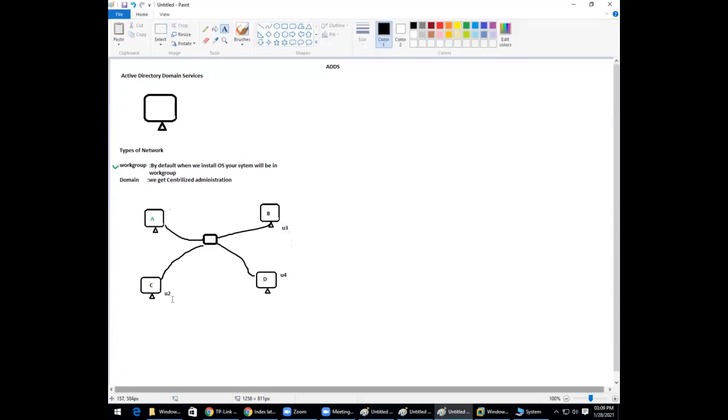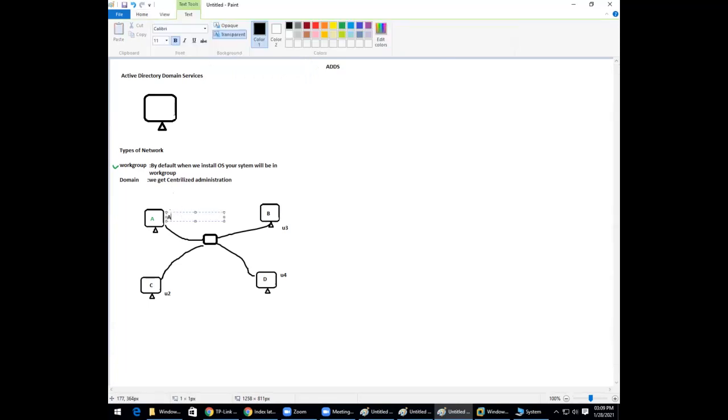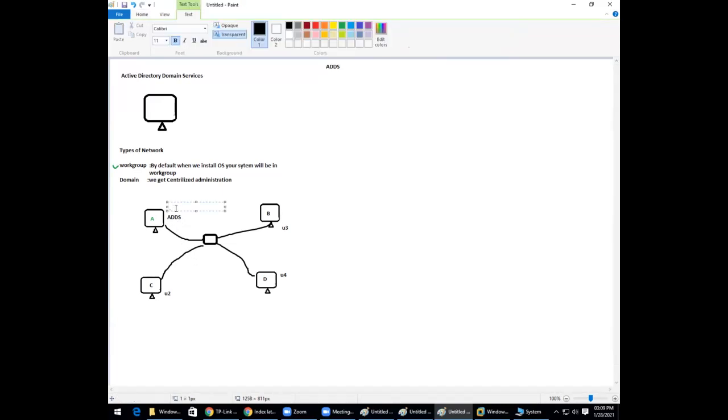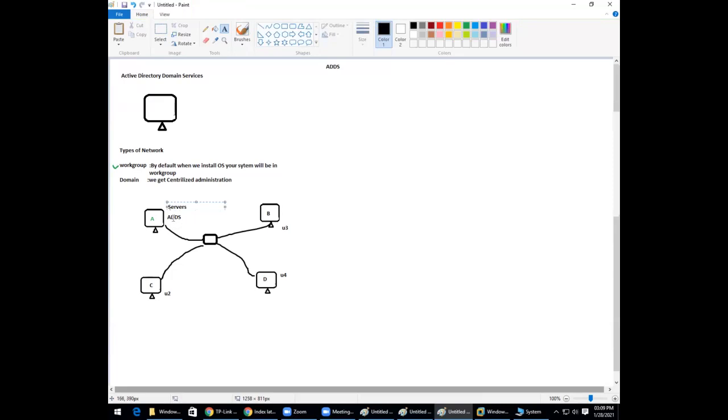I have some issue. Somebody will say, I have this problem, and all these challenges keep coming up on individual aspects. So Windows gets it done with one server, using a service called ADDS. Now, what is this ADDS? Active Directory Domain Services, which is installed where? On the server.